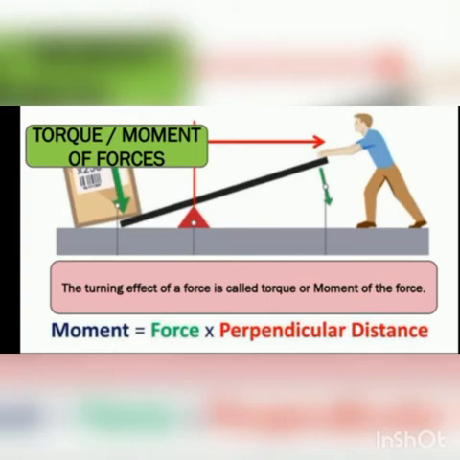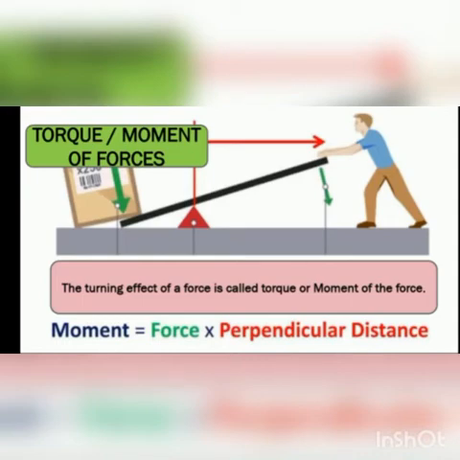The simplest example of moment is the handle of a door, when we open or close the door easily by applying the force at the outer edge of the door rather than near the hinge. Thus the location at which we apply the force to turn a body is very important.